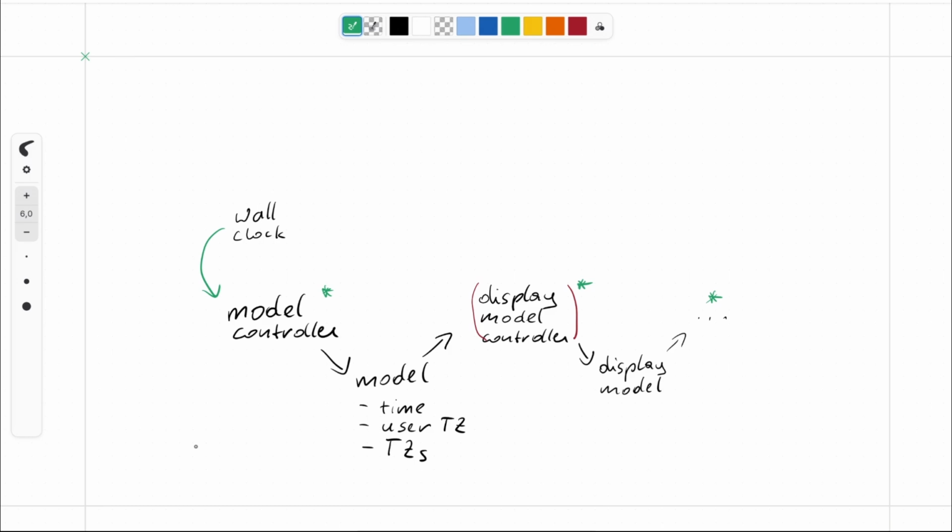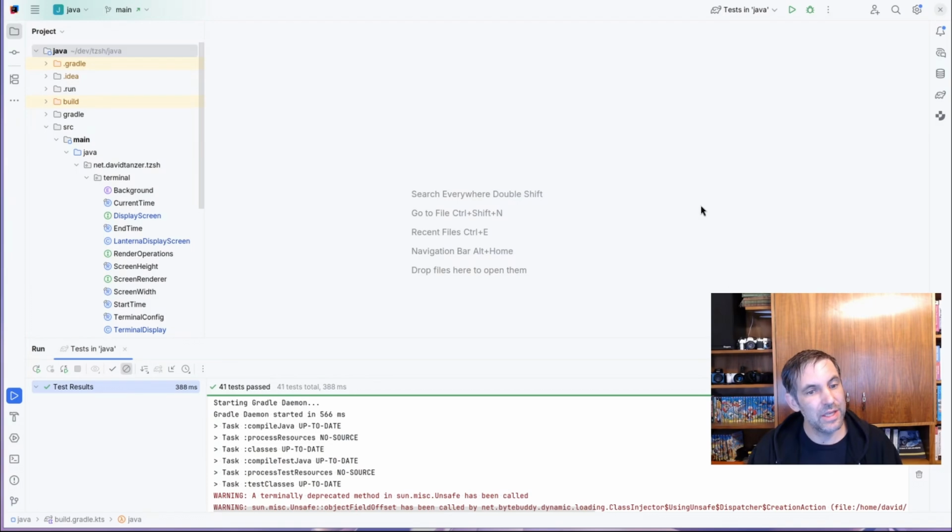But I've also said I'm not super happy with the names here, so that's what I want to work on today. You can see here that 41 tests are passing currently. One of them is an integration test that checks whether everything is wired up correctly. The others are really unit tests. And now I want to work on the names.